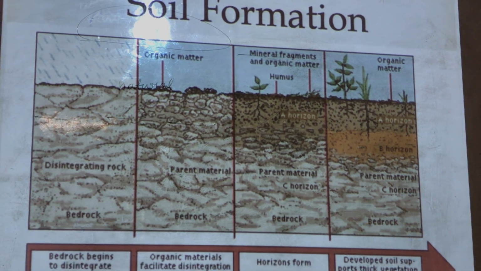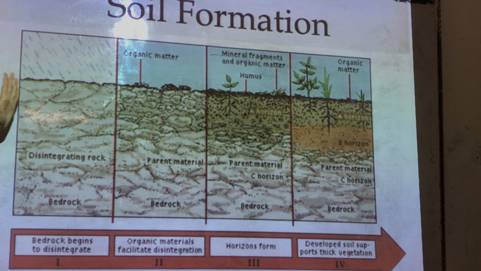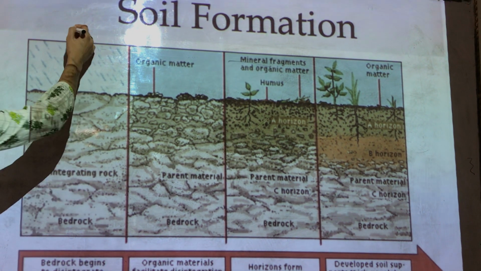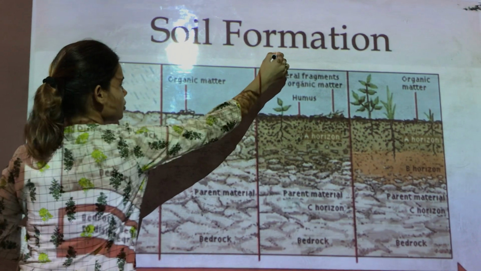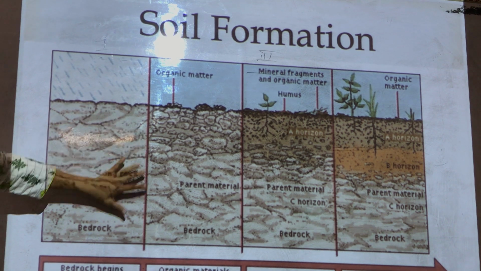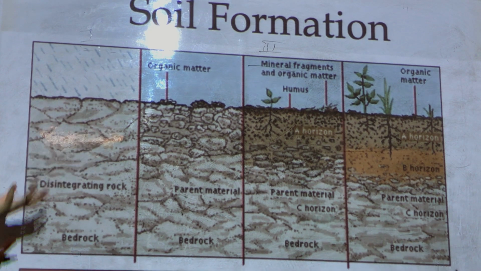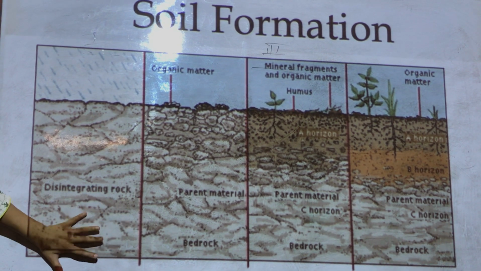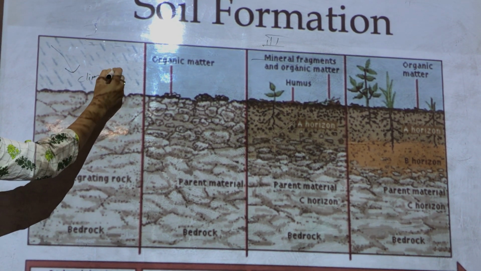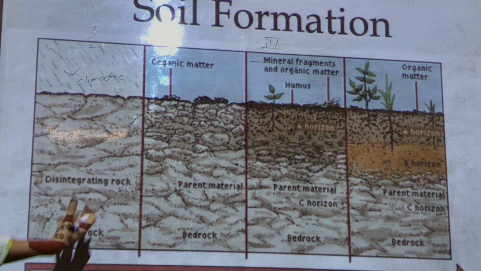Now you can see it here more clearly. As you can see in the first section, there are basically 4 steps involved in the formation of soil. Once the big rock, we will call it the parent rock, comes into contact with the rain or the wind or other climatic conditions, it starts disintegrating. Parent rock means the original rock from which any soil is formed. It starts breaking into pieces.